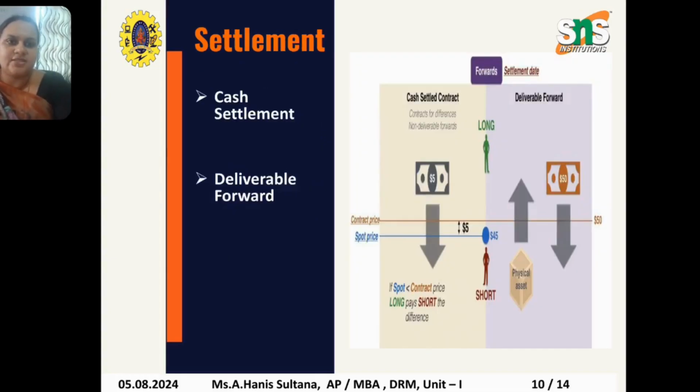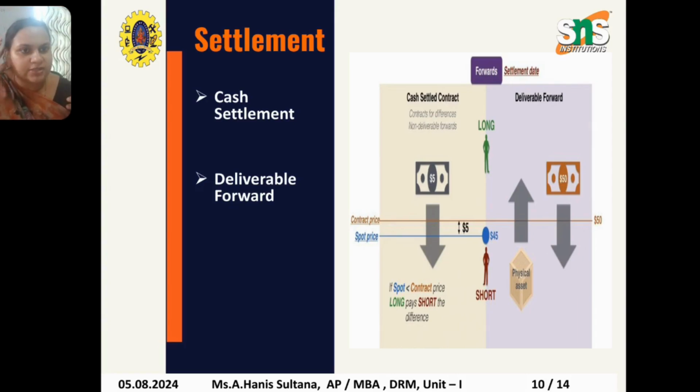So next we have settlement. We have understood the meaning of forwards, what a forward contract is, and when a person enters into the contract. Now we will come to the settlement. The settlement can be done on two bases, that is either cash settlement or deliverable forwards. And what is a cash settlement contract? Contract for differences and non-deliverable forwards. So we are settling in cash once the quantity is purchased.